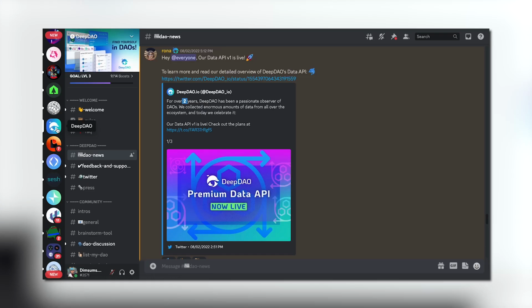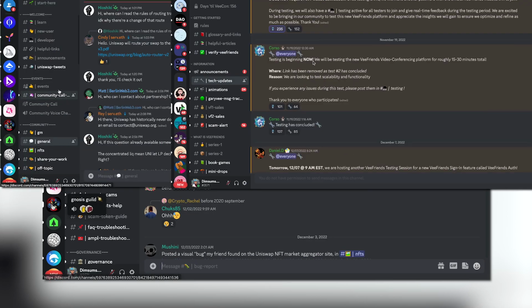On the other end, even if you're a contributor who's working for 2, 3, 4 multiple DAOs, it becomes really easy for you to mingle between all the different contributions, all the different things that you're supposed to take care of.